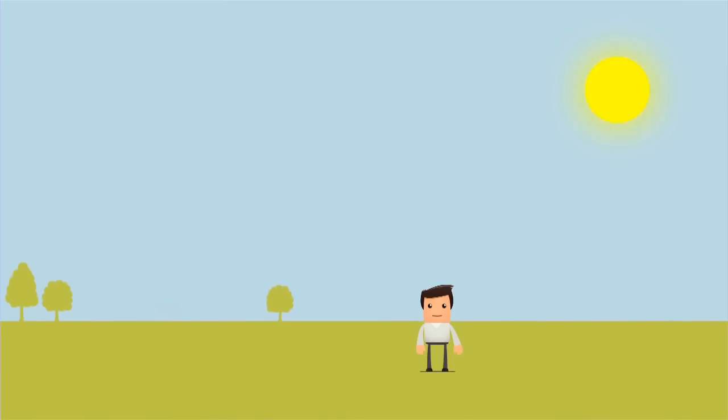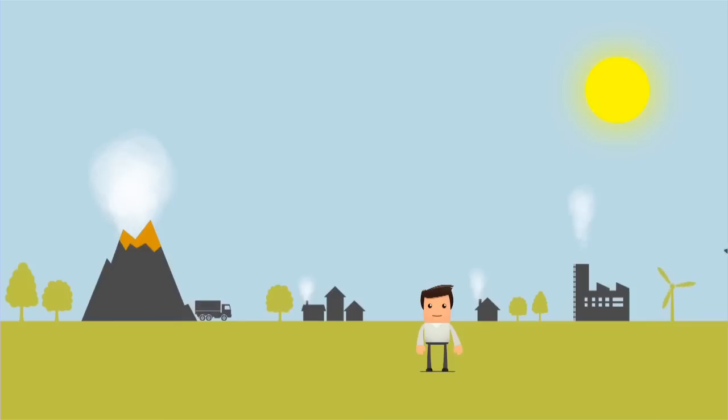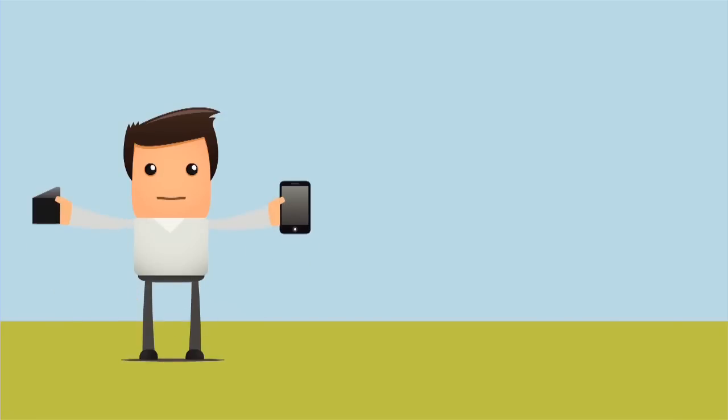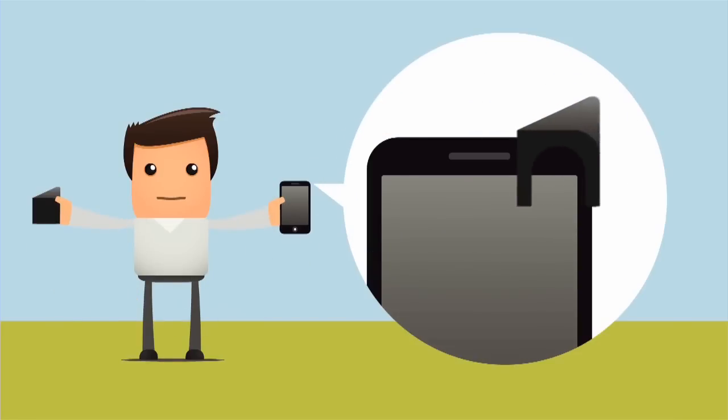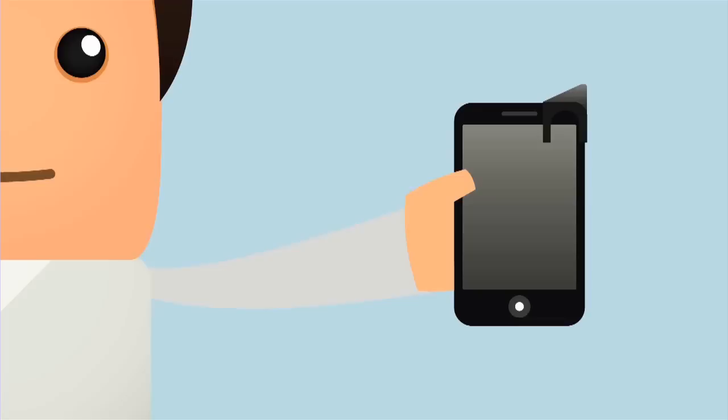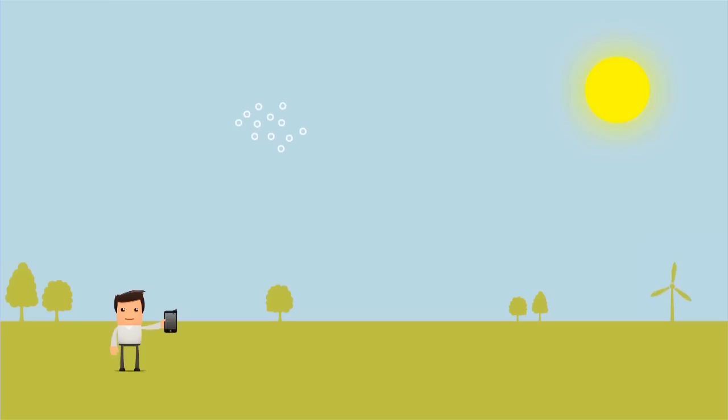Fine dust is emitted by traffic and industry. You can't see it, but with iSPEX you can detect it. This is how it works. Slide iSPEX over the camera of your smartphone and start the iSPEX app. Aim iSPEX towards blue sky.